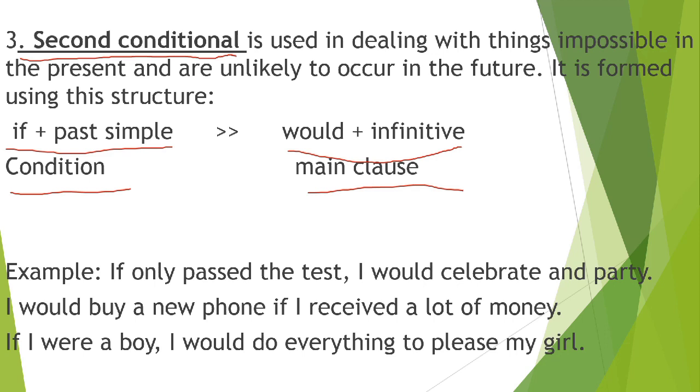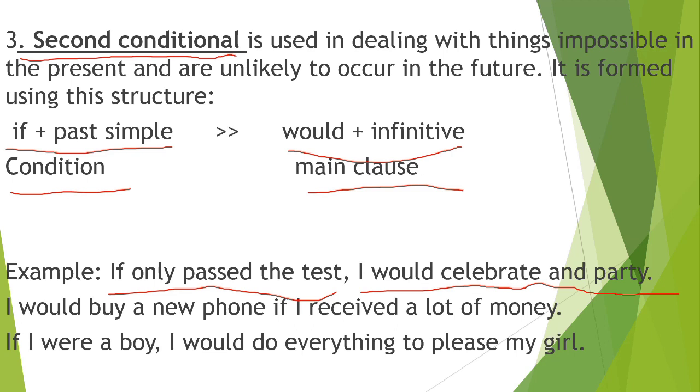Example of this one: if I only passed the test, I would celebrate and party. The condition is if I only passed the test, and the main clause is I would celebrate and party. So what is the rule for the second conditional?